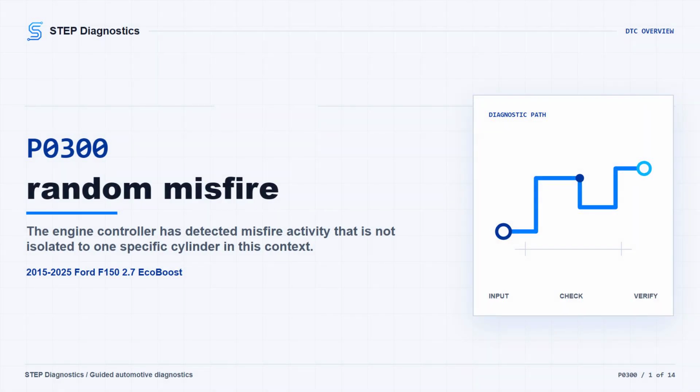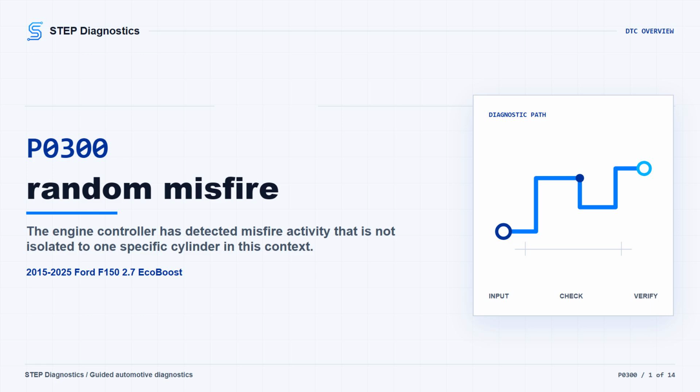On this 2015 to 2025 F-150 with the 2.7 EcoBoost, P0300 is a random misfire code. In plain language, the engine may be misfiring without the fault being isolated to one specific cylinder. The truck may idle rough, stumble, feel down on power, or set the check engine light.